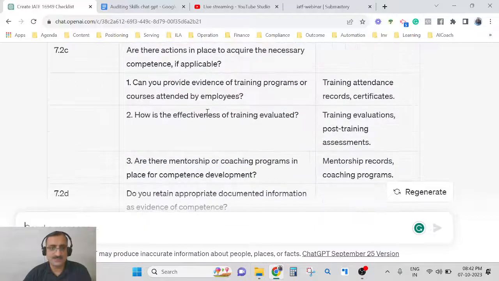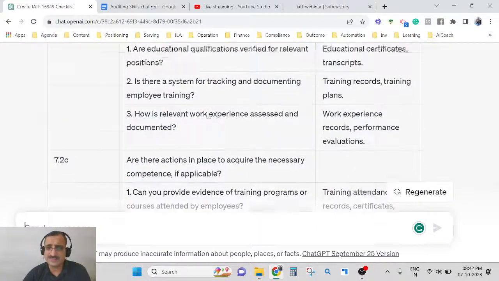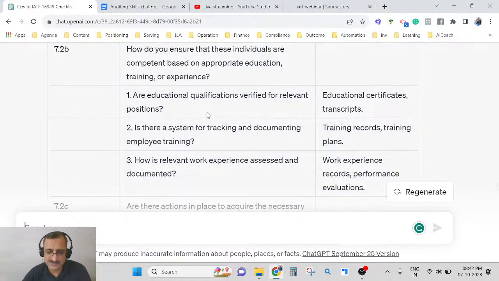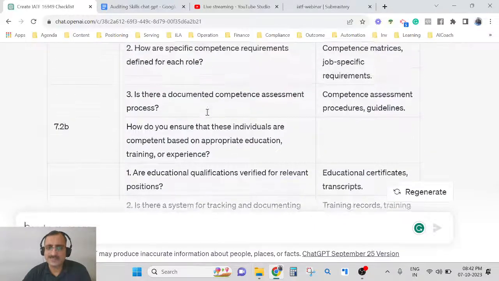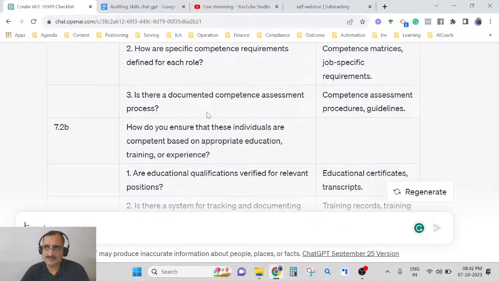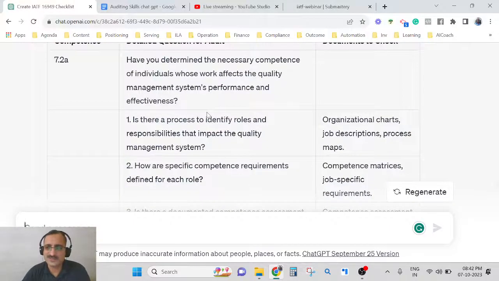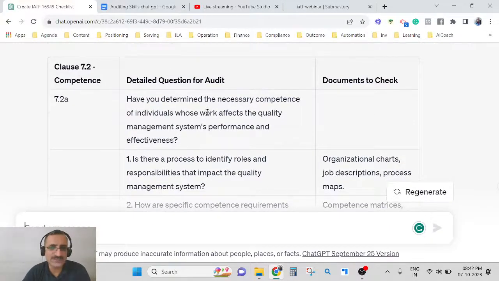So here we come up with the final checklist. Of course, as I said, it's not 100% perfect. As of now it is more like an assistant, doing the work of a QMS assistant, and you should definitely use your own editing.